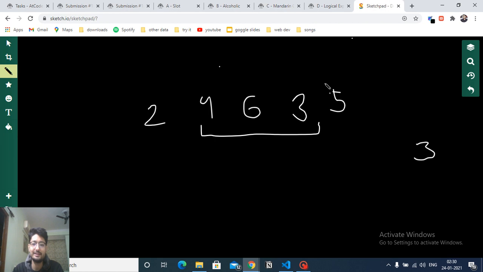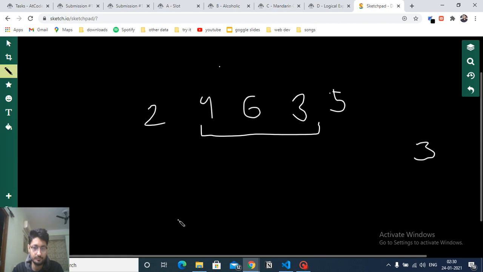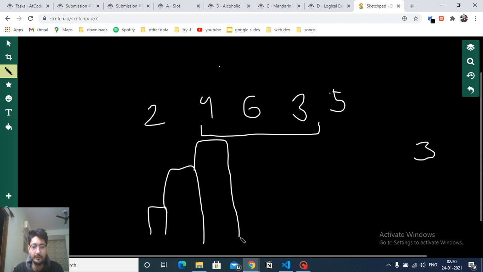Now this is a standard problem. Why? Because as you can see, you can assume that these buildings are of different heights: a 2 height building, then a 4 height building, then a 6 height building, and then a 3 height building and a 5 height building, and so on.